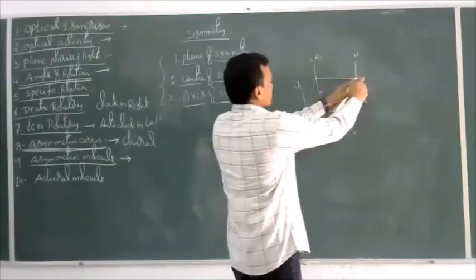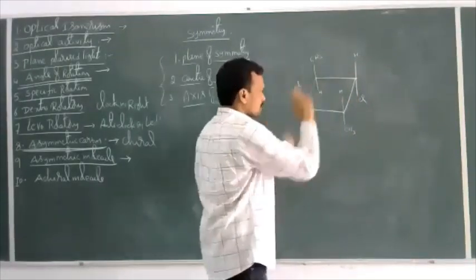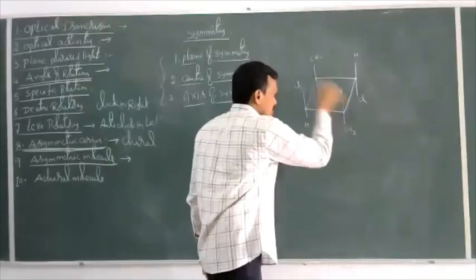This carbon is bonded with four different groups here. This carbon is bonded with four different groups. Now, I will take the center of this molecule.